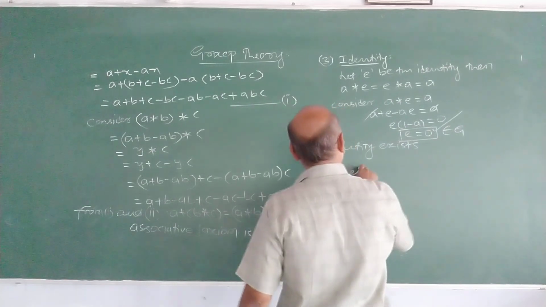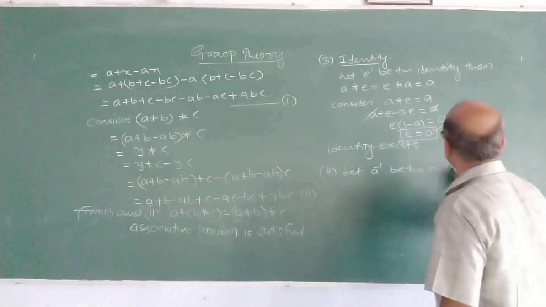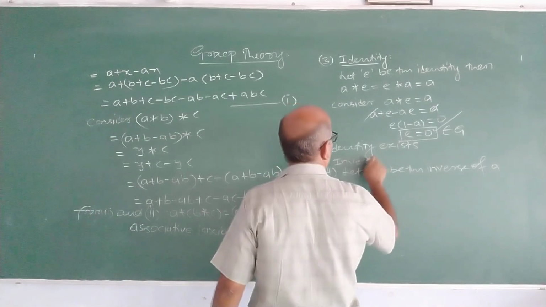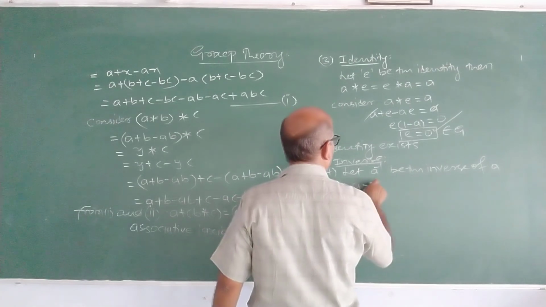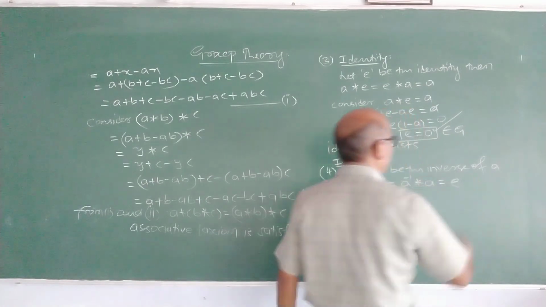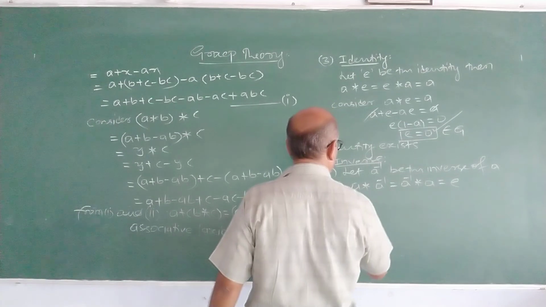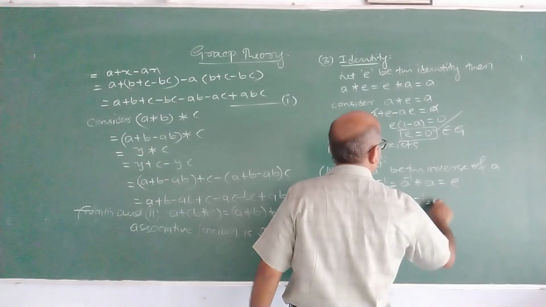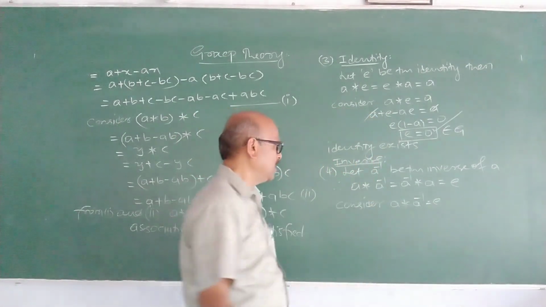Now let A inverse be the inverse of A. The fourth group axiom is inverse. Therefore, A star A inverse is A inverse star A is E. That is the definition of inverse. What is A star A inverse? You have to prove that for every element A belonging to G, A inverse exists.